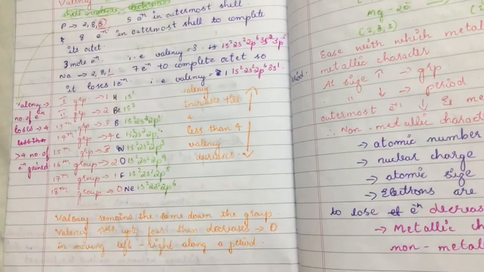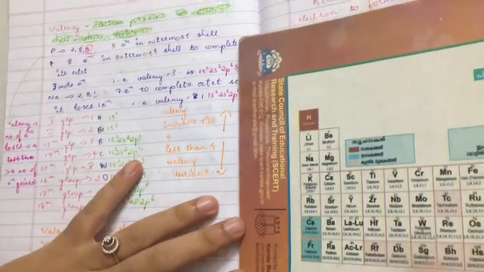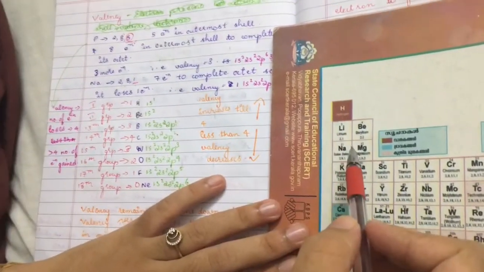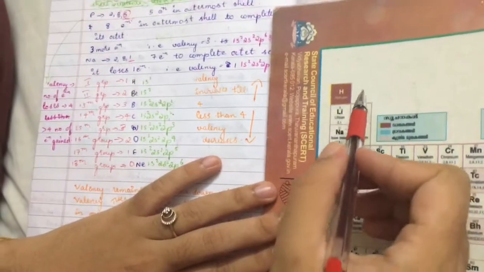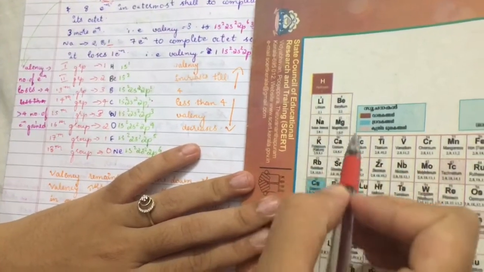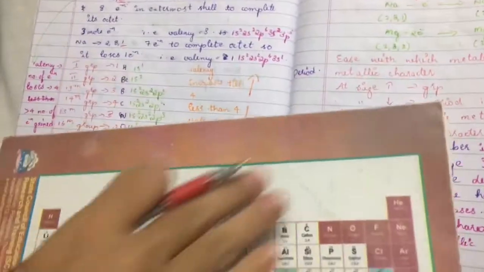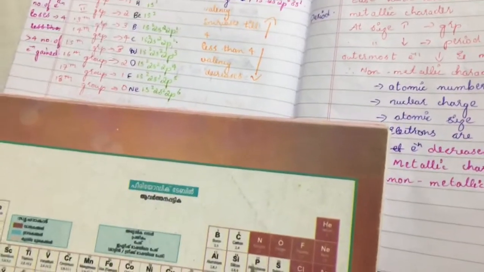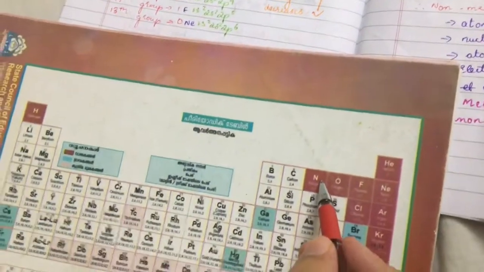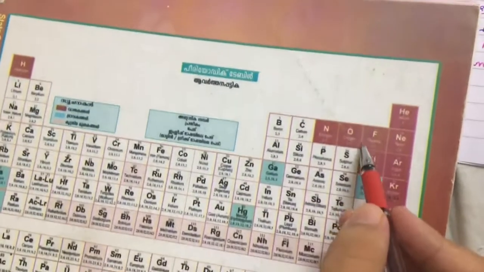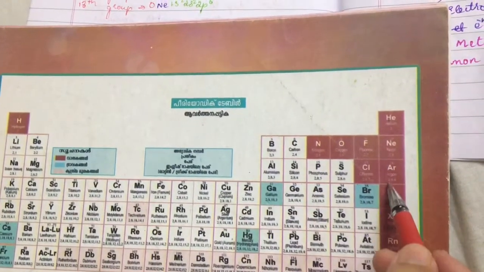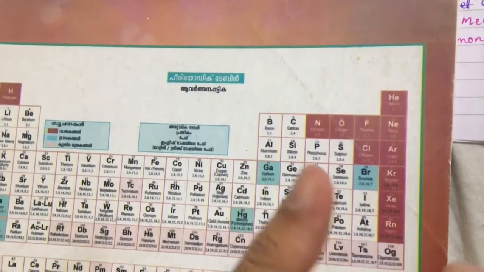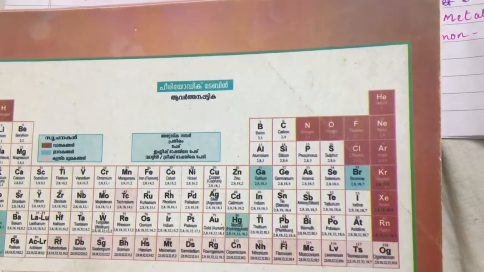So we can say that the first group elements will have a valency of 1, and the second group will have a valency of 2. Next is the 13th group, which will have a valency of 3, the 14th group 4, the 15th group 3, then the 16th group will have a valency of 2, the 17th group will have a valency of 1, and finally the noble gases, the 18th group, will have a valency of 0, that is, they have a completely filled electronic configuration.